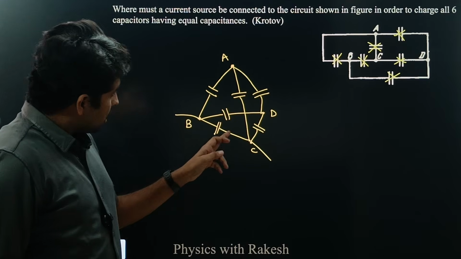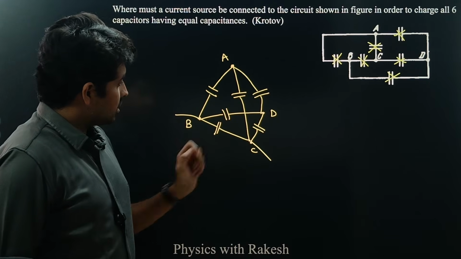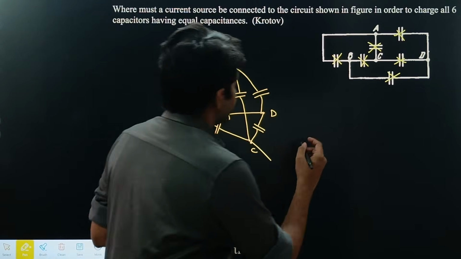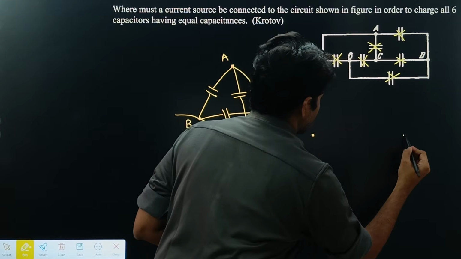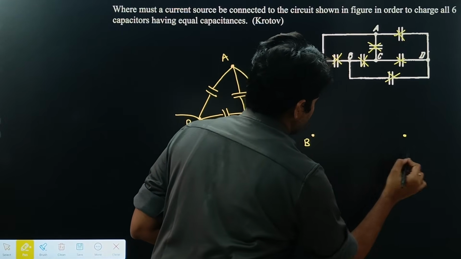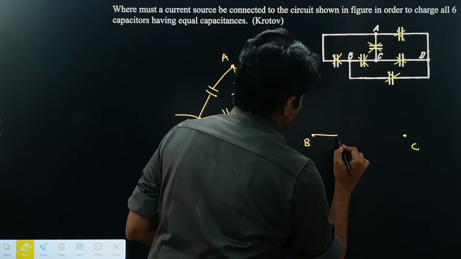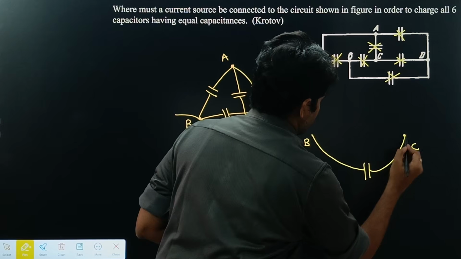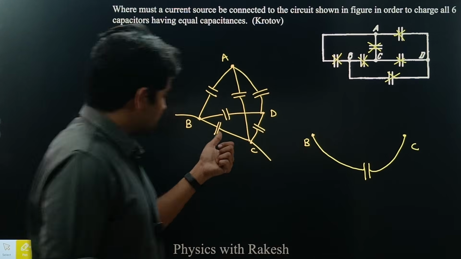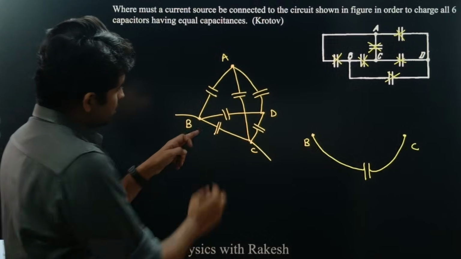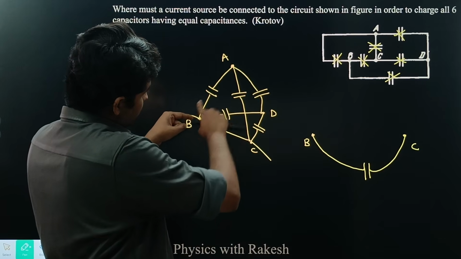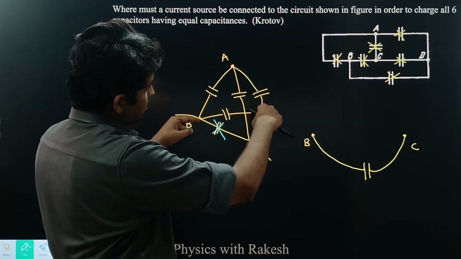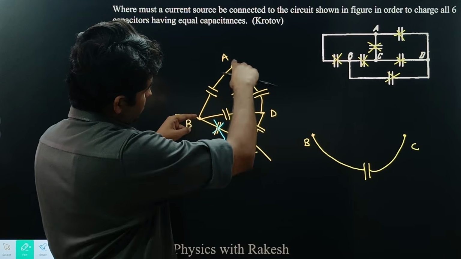Now across B and C, if I draw the thing, you take this capacitor between B and C. I have drawn this capacitor between B and C. So this capacitor is over. Now you see this circuit having A and D here like this, and this triangle here.